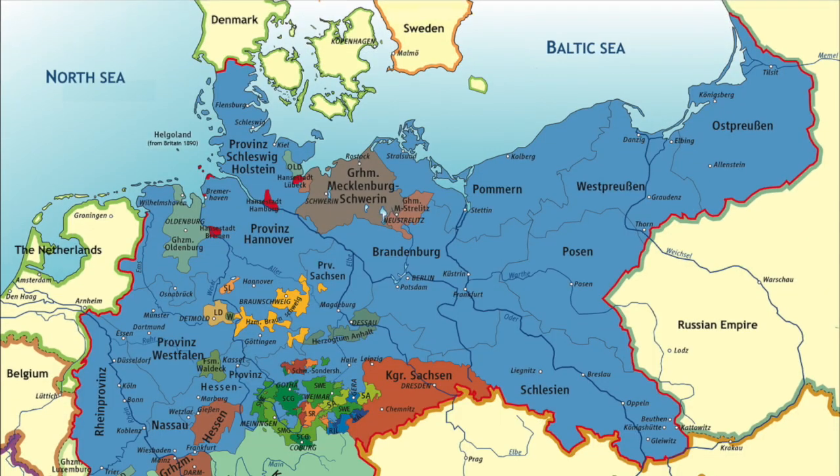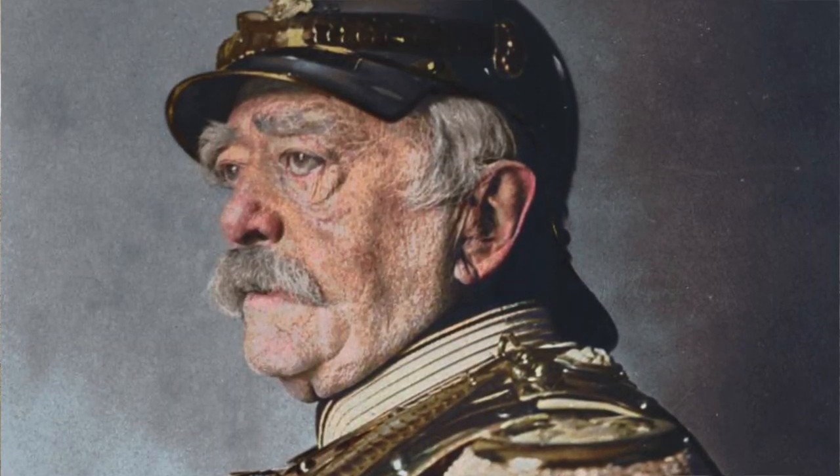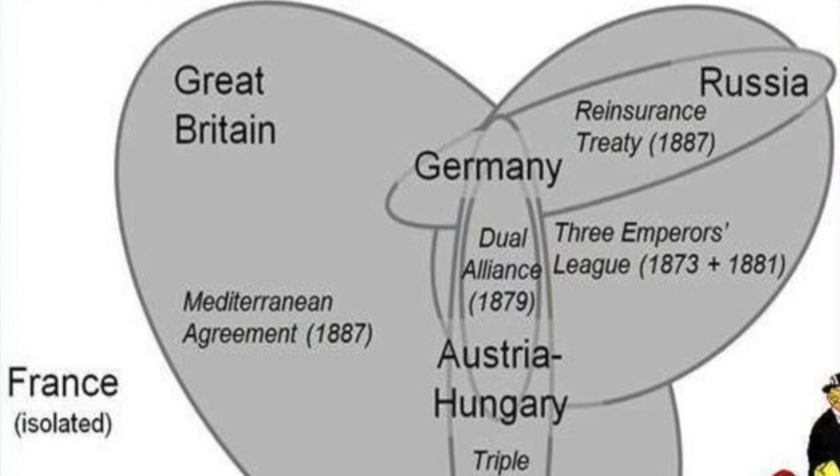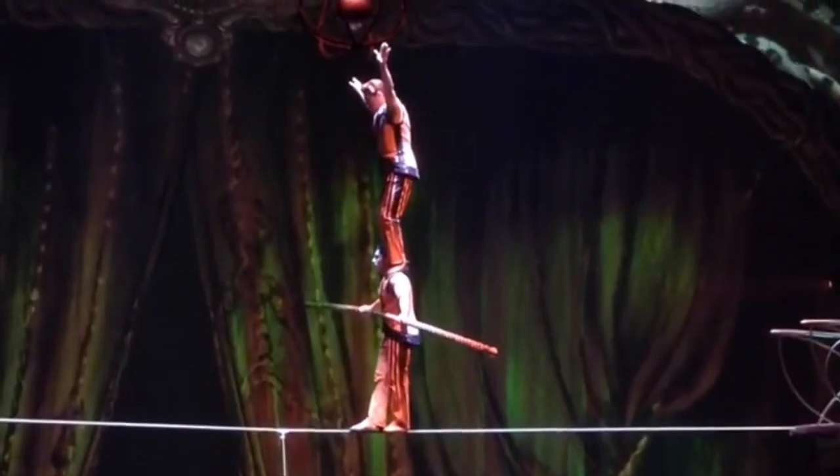Germany became a military and economic power. The German Chancellor Otto von Bismarck created several alliances to maintain a certain balance in European politics. Actually, the German goals were to isolate France and maintain an equilibrium in the Balkans.